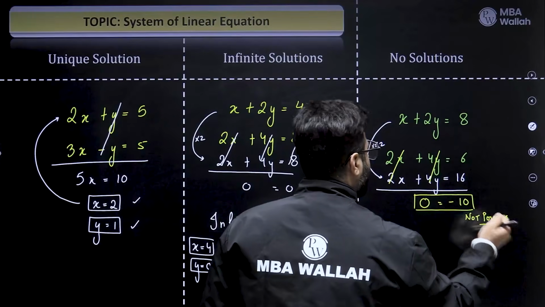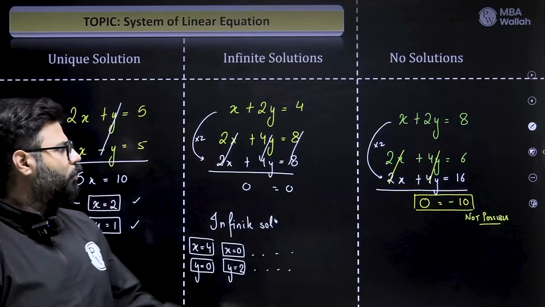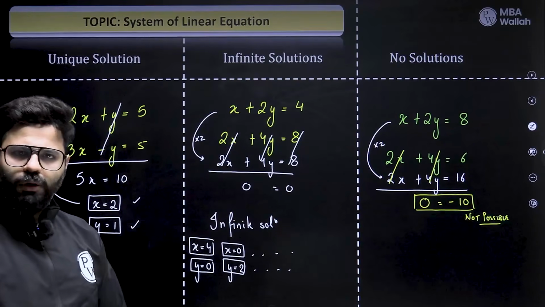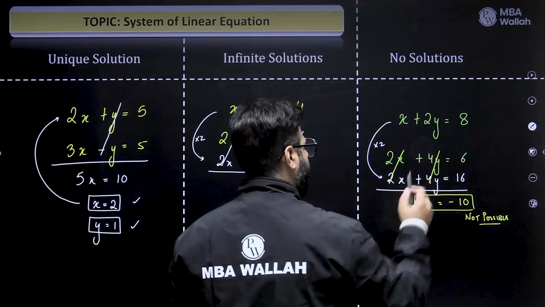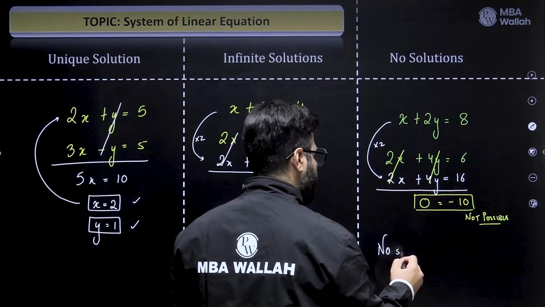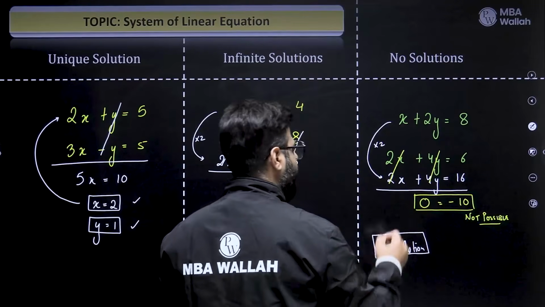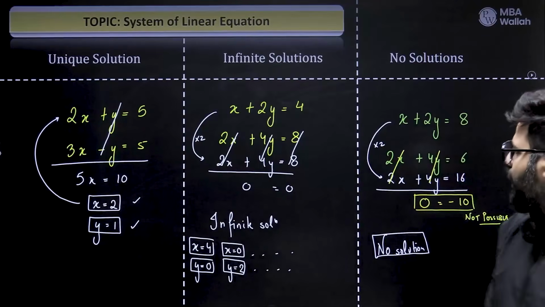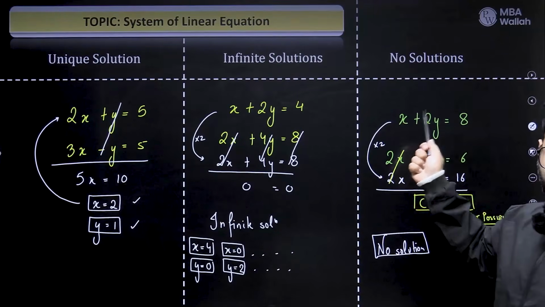But we did everything mathematically right. We tried to eliminate. There was no problem in multiplying to both the sides. And eventually we lead to 0 equals minus 10. And that means we have no solution here, right? So this is a case of no solution. You will never get an x and y satisfying these two equations. You will never be able to find it. If an x comma y satisfies this, it won't satisfy this. If it satisfies this, it won't satisfy the first one.